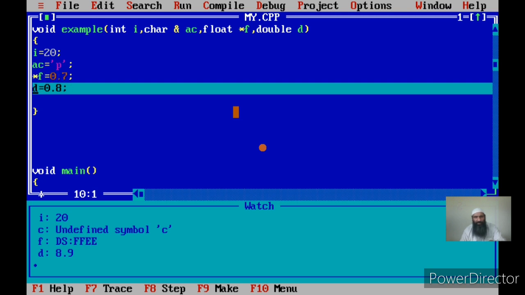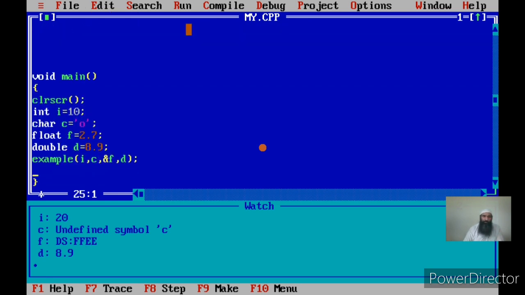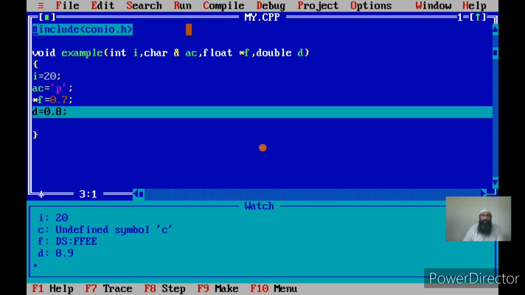Now I change the contents of D also. Actually this I is different from the I of the main, because this I is the local variable of example. Now AC is a reference variable of C. Therefore AC is a second name of the C, and AC is bound to the C. AC does not store the value, but it is bound to the same location as C.